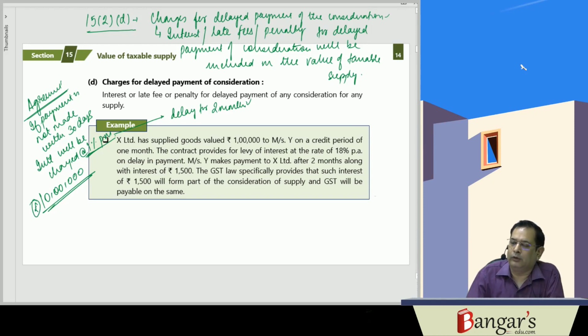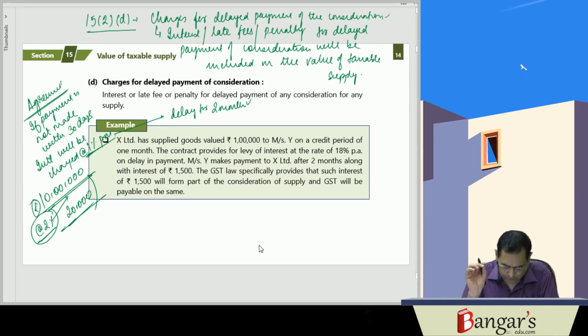This is 10 lakh rupees. Now here, interest is charged on this 10 lakh rupees at the rate of 2% for 2 months. That is 20,000 rupees. So this 20,000 rupees will be included in the value of the supply. So interest, late fees or penalty for delayed payment of any consideration for any supply will be included in the value of supply.